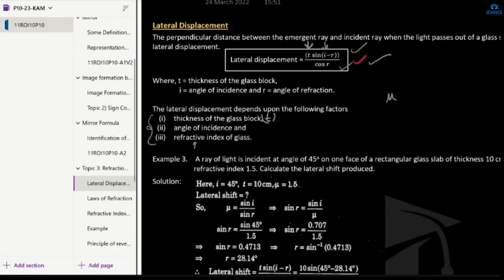It depends on refractive index because refractive index tells what the angle of refraction will be, and the angle of refraction itself depends on the refractive index.